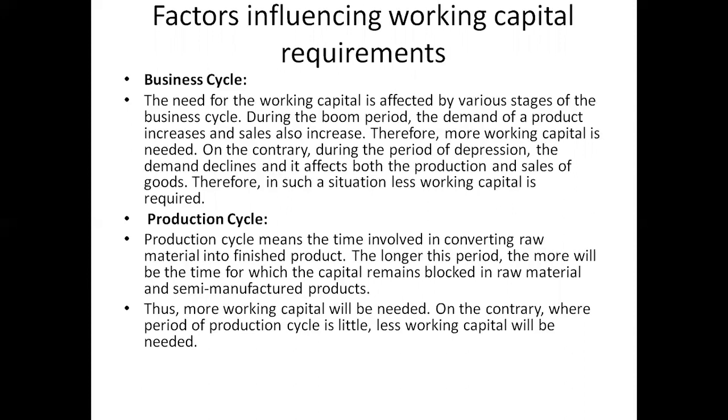The next is the production cycle. Now, what is the production cycle? Production cycle basically means how you are actually manufacturing, or you can say the time involved in converting a raw material to a finished good. If the production cycle is very small, you are immediately converting raw material into finished goods, then the working capital required would be low. But if the production cycle is very long, then the working capital required would be very high.